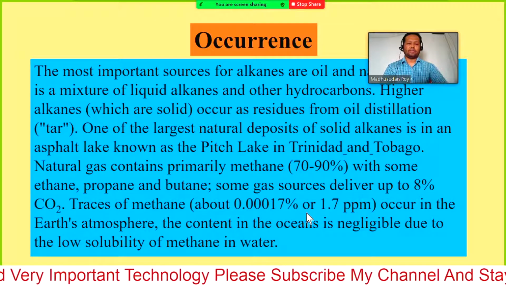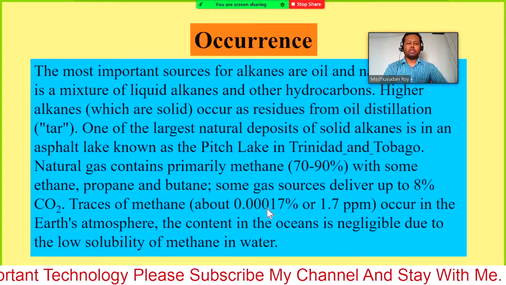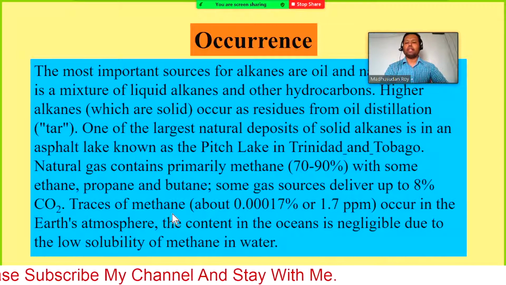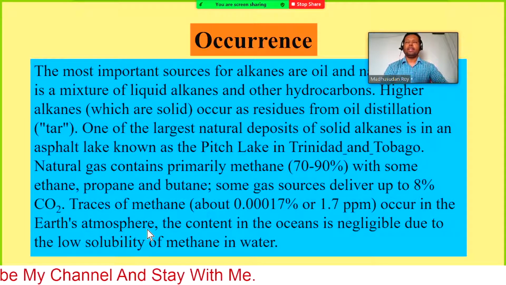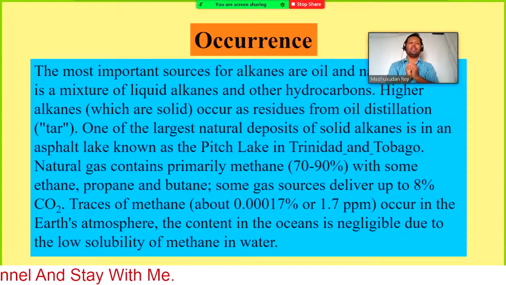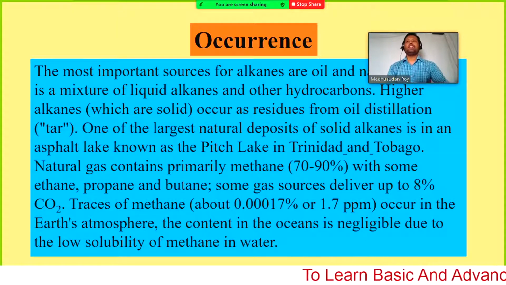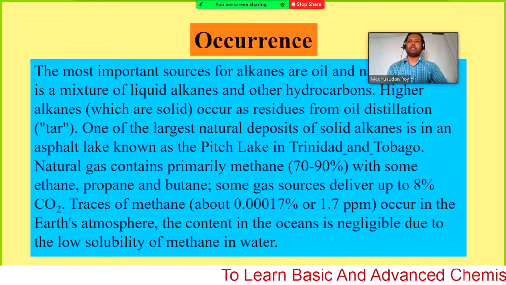Traces of methane, 0.00017% or 1.7 ppm, occur in the Earth's atmosphere. Actually, this is our environment, our atmosphere. About 1.7 ppm of methane can be found inside the atmosphere. That comes from different types of sources.